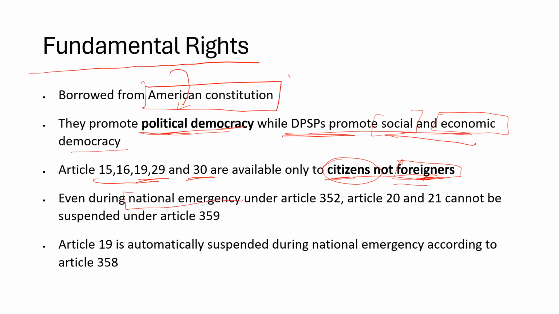Then even during national emergency under Article 352, right, Articles 20 and 21 cannot be suspended, as per the provisions of Article 359. So whenever there's a national emergency, 20 and 21 cannot be suspended. That's slightly confusing. Many people believe that they can be suspended, but not Articles 20 and 21. However, Article 19 is automatically suspended during national emergency as per Article 358.